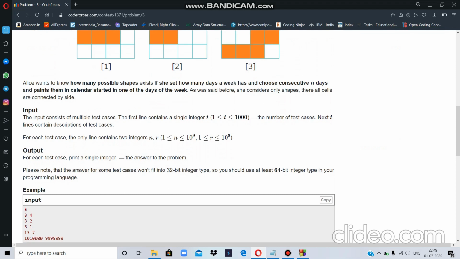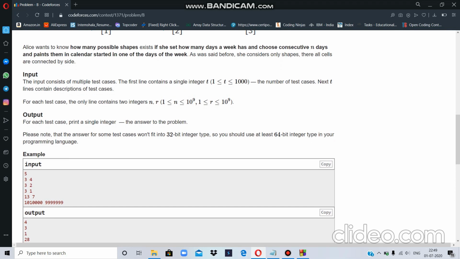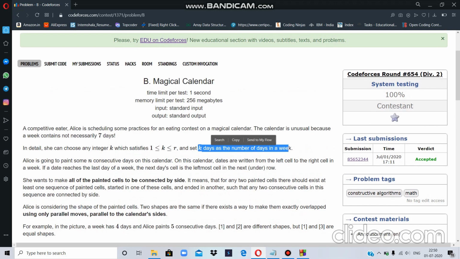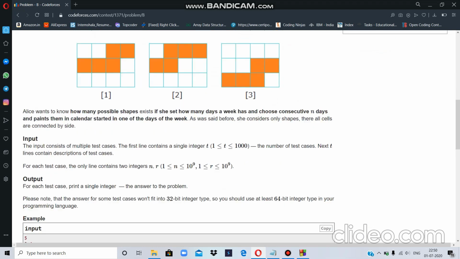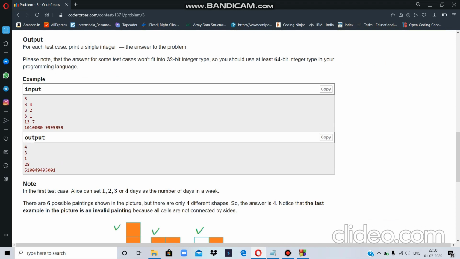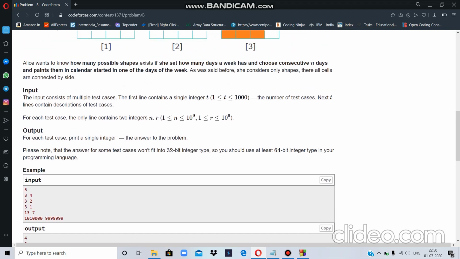Okay, let's go on to the input format. Input is in the form of t, the number of test cases. Each test case contains a number n. Then it also contains r, which is the range of k, where k is the number of days. So the number of days will lie in the range from 1 to r, and that is up to us. We can choose any of them, and our aim is to find the number of shapes we can get by choosing different k in this range. n is fixed.